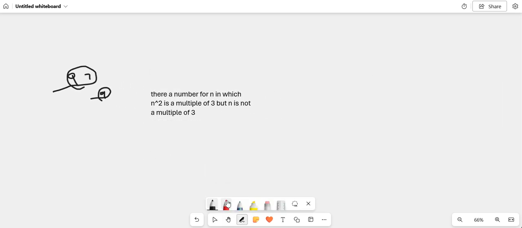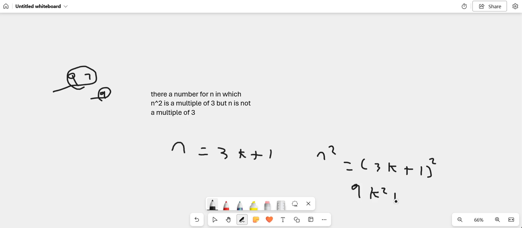So what I can say now is that I need to actually prove this here. In the hint box they tell you what to use. They tell you to use 3k plus 1 and 3k plus 2. So 3k would be a multiple of 3, but 3k plus 1 is not a multiple of 3. So I'm saying that n is not a multiple of 3, so we're doing 3k plus 1. And so n squared here is just (3k plus 1) squared. Again, use a squared plus b squared plus 2ab. So 9k squared plus 6k plus 1. That's equal to n squared.